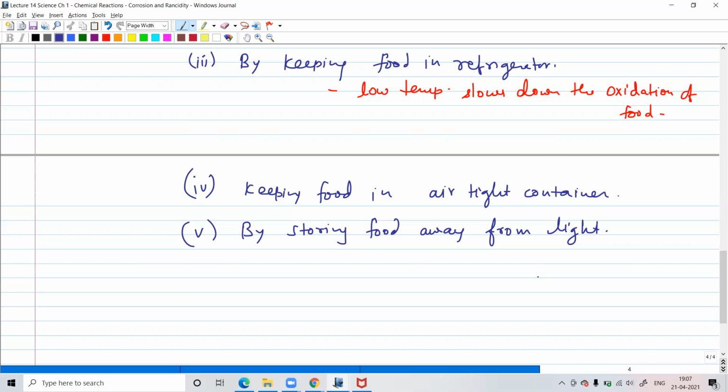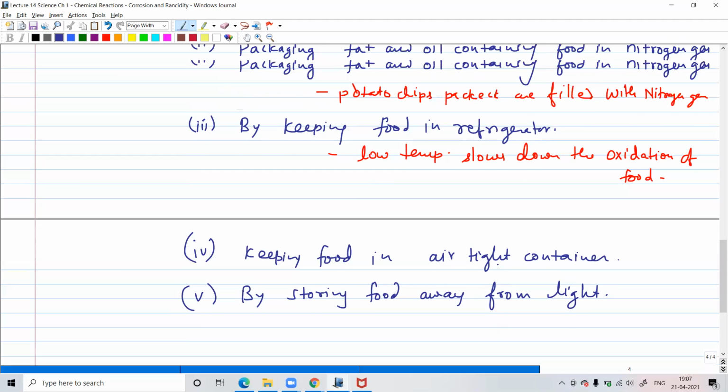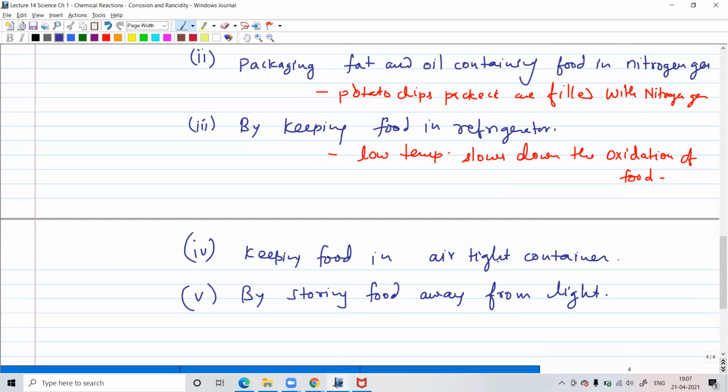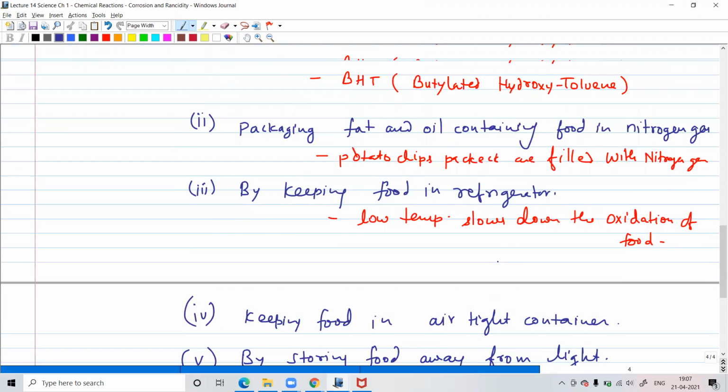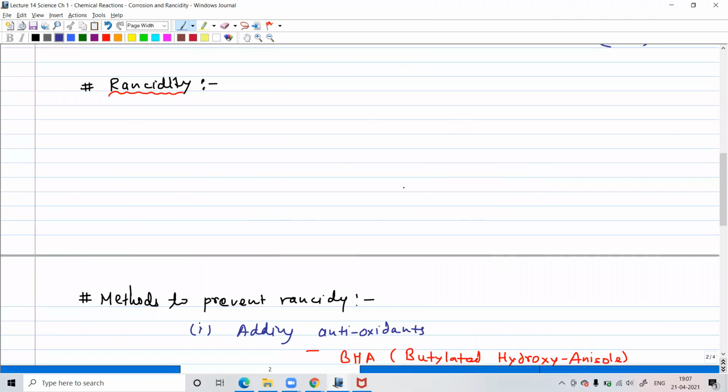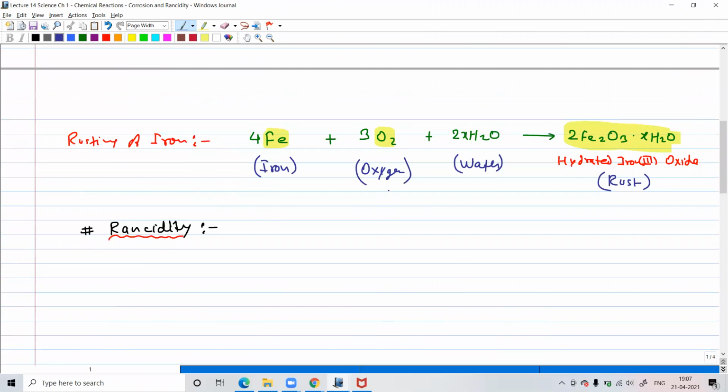But if you keep something in the dark, don't think that tonight I will keep my food inside a very dark place and leave it, and then after two days I will eat. Oxidation will not happen, but fungus will attack it, and you can't eat that food anyway. So it has different problems, but just to prevent rancidity, these are the ways in which it can be done. Like I said, I will give you the definition of rancidity and then I will send it to you.